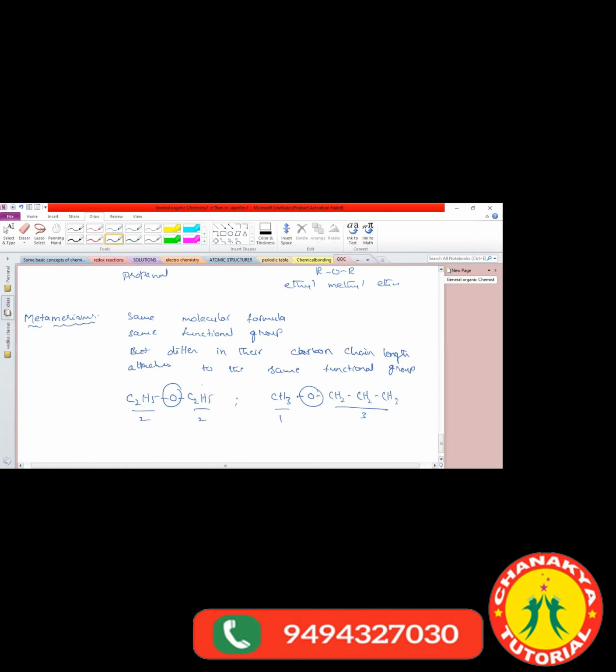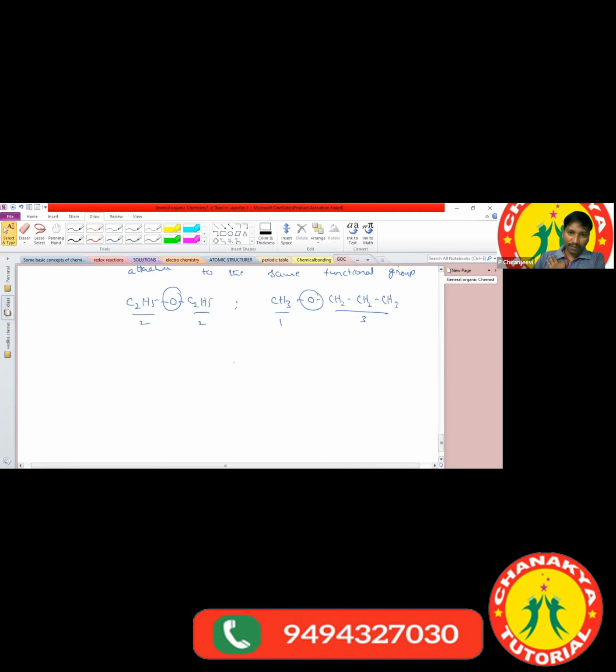So these are the different structural isomers we have. Actually, one more portion that was deleted is tautomerism. It is not in the syllabus, but based on tautomerism, they still ask questions at the JEE level and NEET level. So what is meant by tautomerism? Tautomerism we can also call keto-enol tautomerism.